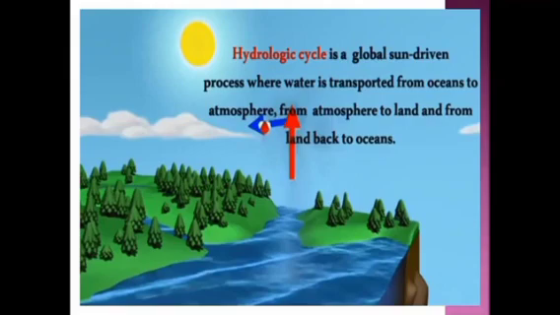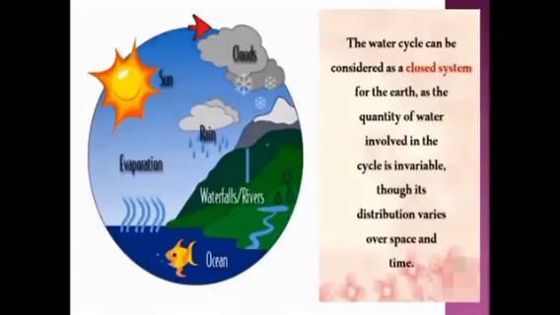Then the water cycle can be considered as a closed system for the Earth as the quantity of water involved in the cycle is invariable, though its distribution varies over space and time. So, the water cycle is a closed system and the quantity of water involved in the cycle is invariable. So, we can't predict the quantity of water involved in the water cycle. So, it is the closed system.